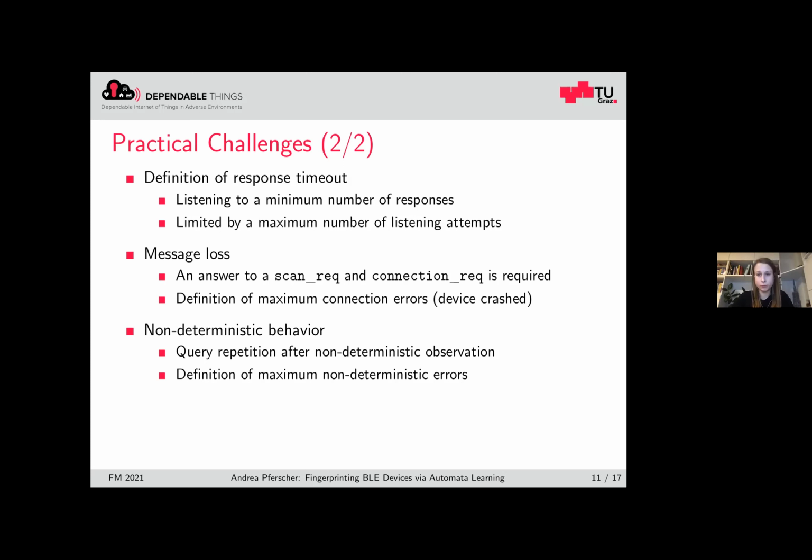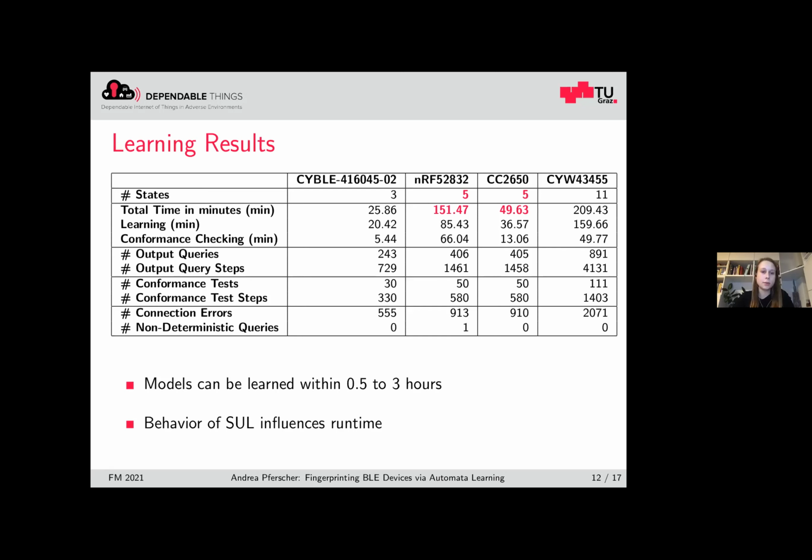We also have to deal with non-deterministic behavior, for example, due to packet loss or due to too late responses. In this case, we repeat the query again, but this is also limited by a maximum number of non-deterministic errors. So let's come to our learning results. Our learned models have between 3 and 11 states, and we can learn a model within half an hour to 3 hours.